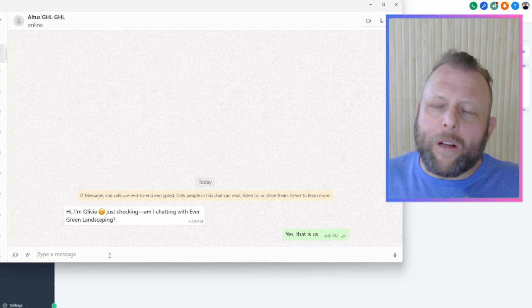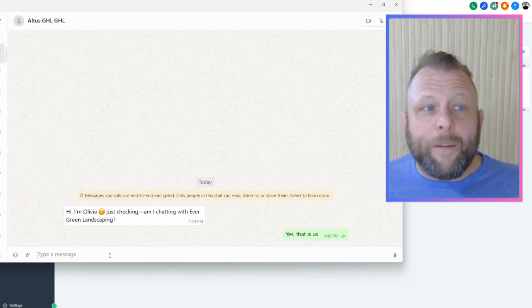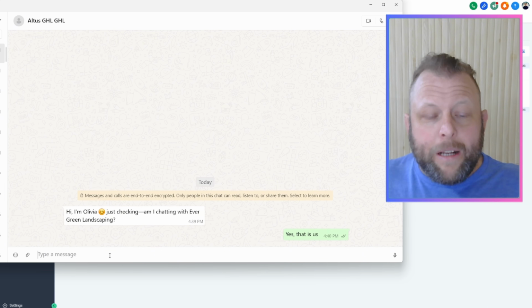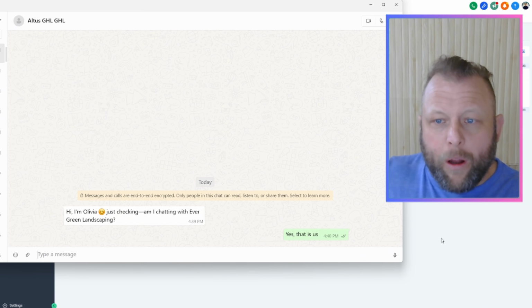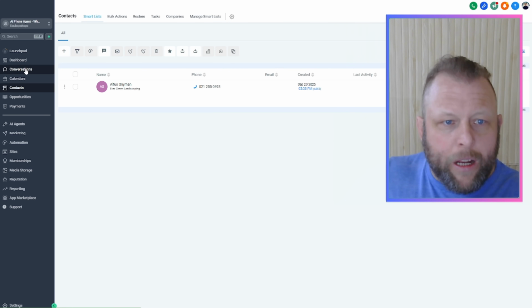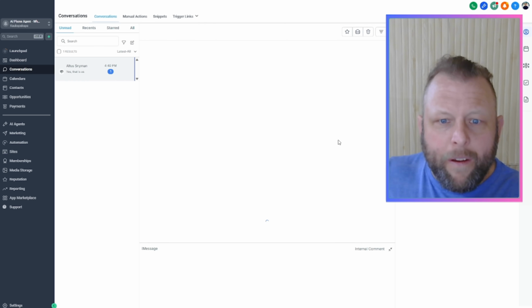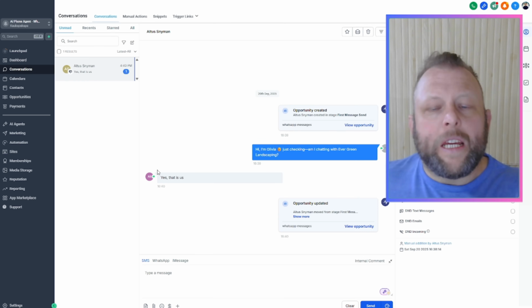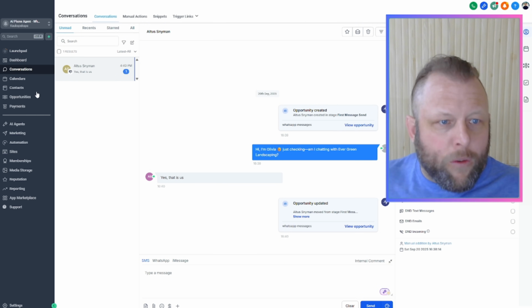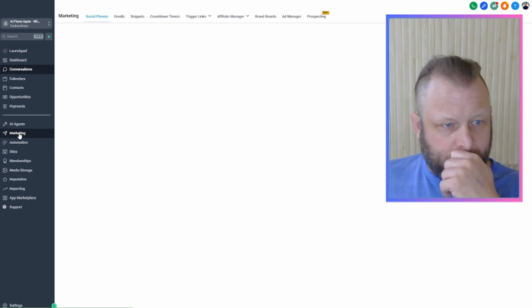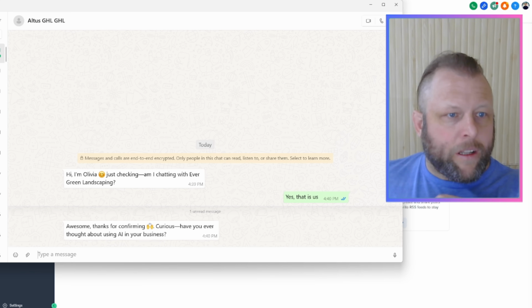So remember, people don't want to talk to AI automations, and more importantly, those guys at Meta also don't want to get tricked by this. Now, let's go back through in here. We are going to go back to our conversations, and we'll be able to see it come in through WhatsApp with us. It's created an opportunity and it's going to work its way through the calendar and automation for us. And yep, here it goes.